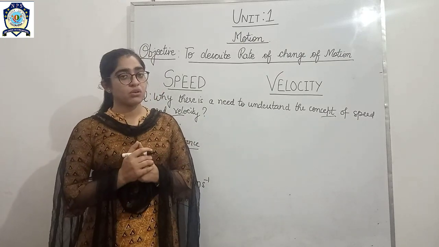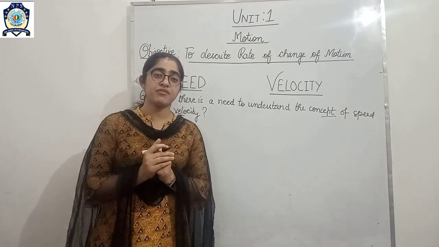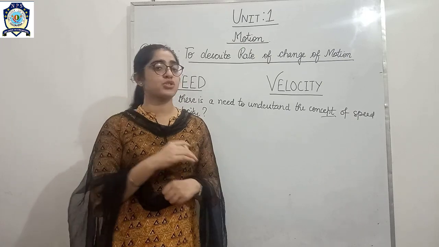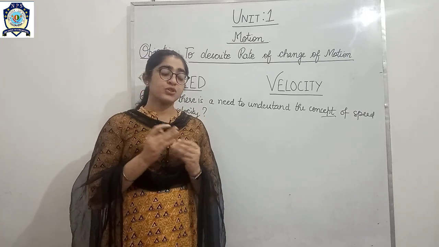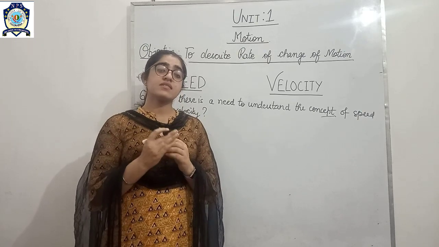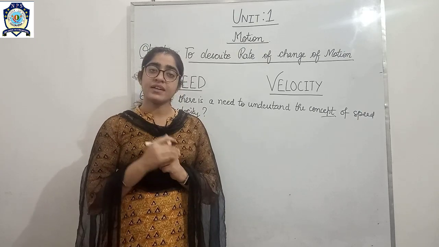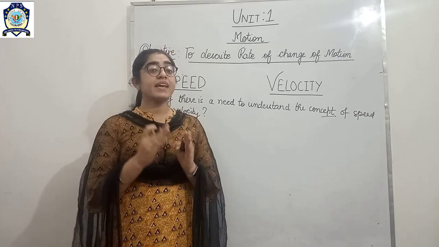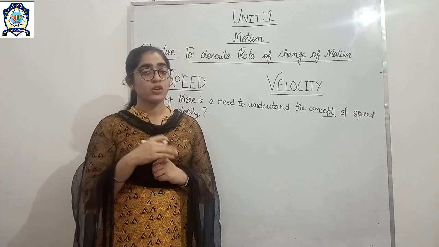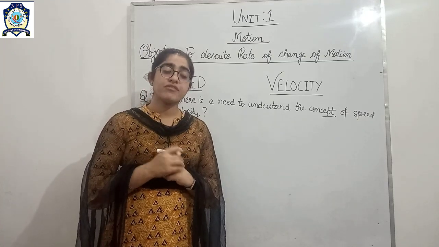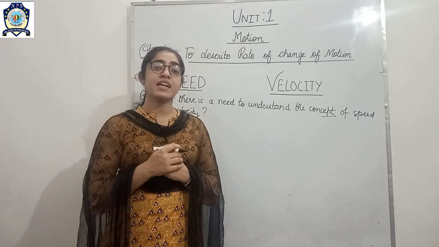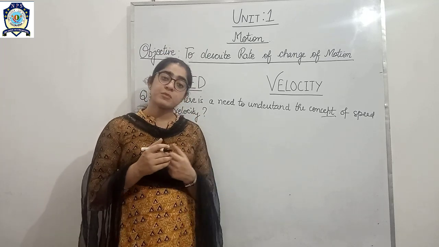Now as we know, in our daily life objects move in non-uniform motion. For example, you may take the example of traffic. In traffic, different vehicles move with different speeds, meaning they cover unequal distances in equal intervals of time. Okay, so that is an example of non-uniform motion. So how can we find out their average speed? So what is average speed?